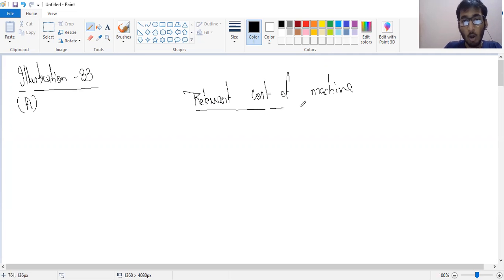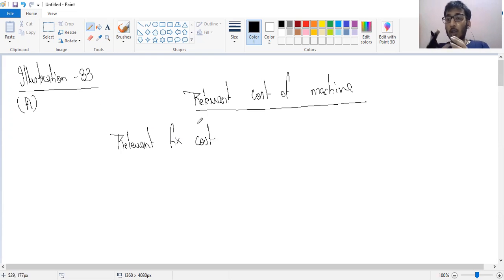Now see, for how long are we going to use the machinery? Machinery would be used for 2 months. So relevant fixed cost. If I do not use the machinery, I sell it today, the resale value is 8,000.